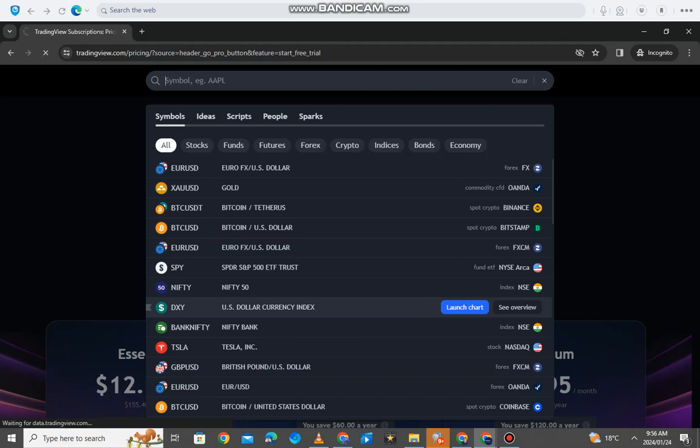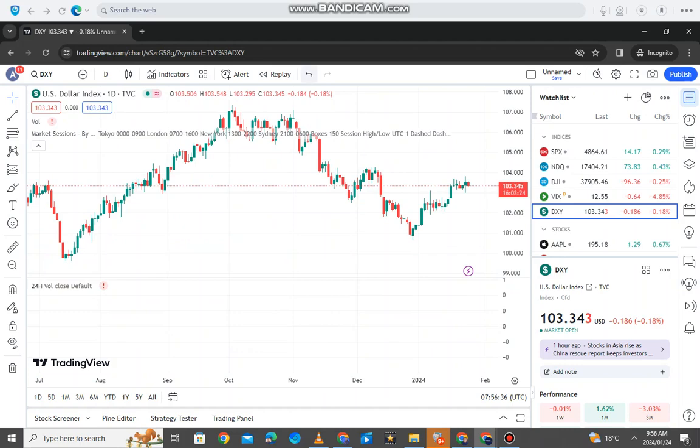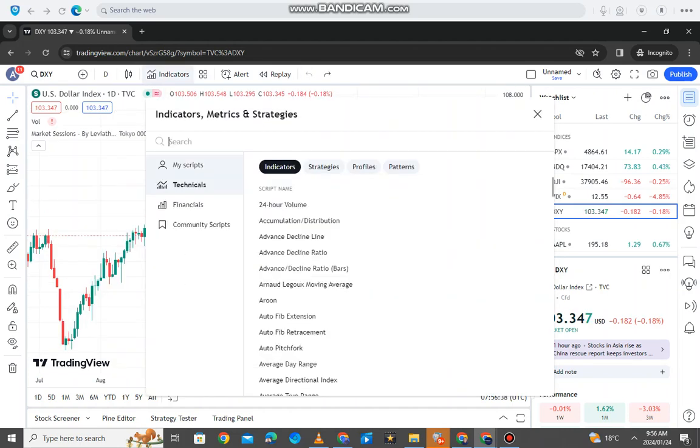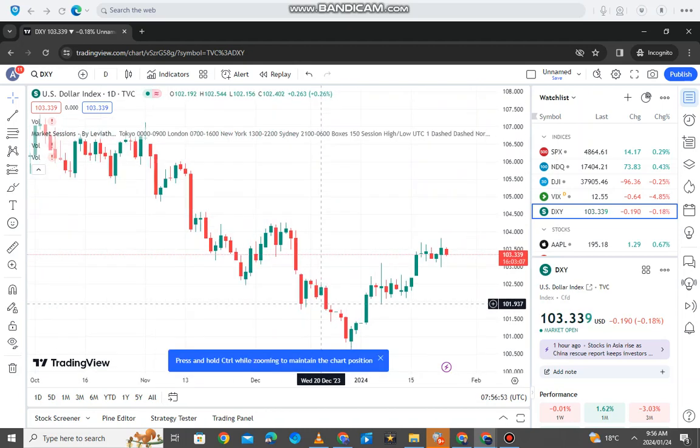So you're gonna click the DXY there, and it's gonna take you to the DXY chart. When you get here, you're gonna have a volume indicator underneath here. I just want to show you how to remove that, because I don't like the volume indicator. I don't like using any indicators, to be honest with you, and I will show you how to navigate that.